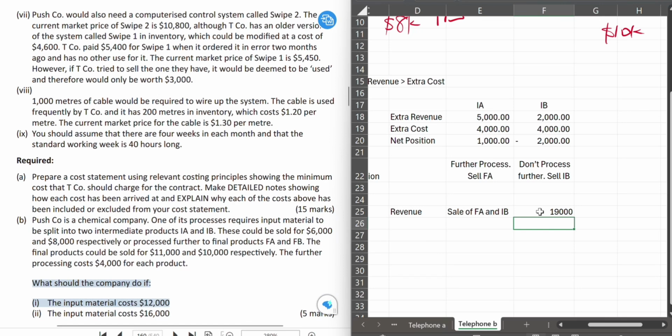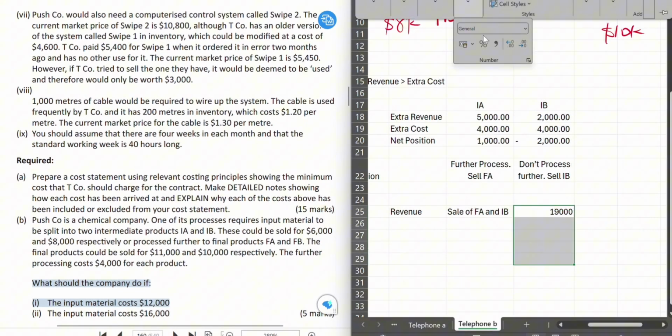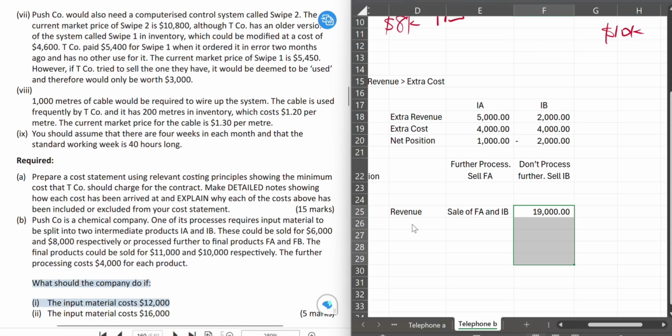And for us to be able to sell those products at those stages, we will incur costs as well. So which means we'll be incurring cost. Let's put our total cost, which is the joint cost and the extra cost to process IA further, because we're processing IA further.